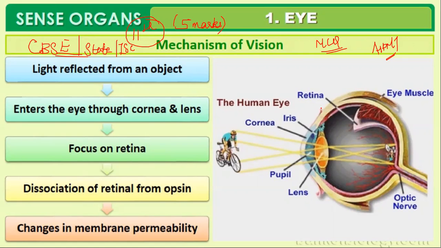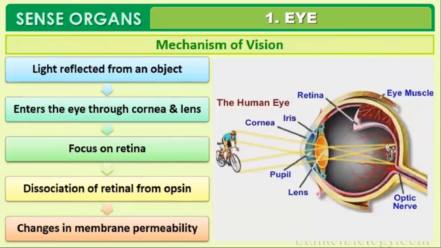Like this, it depends. Okay, so the mechanism of vision of light we are going to study in detail. I hope someone would write the entire mechanism like a table in one of your notebooks and share it in our Telegram group. Anybody can do that, because it helps so that you can paste it in your NCERT also.